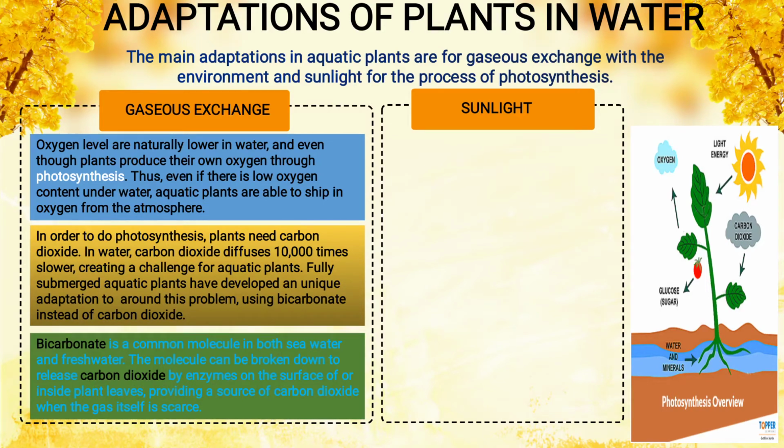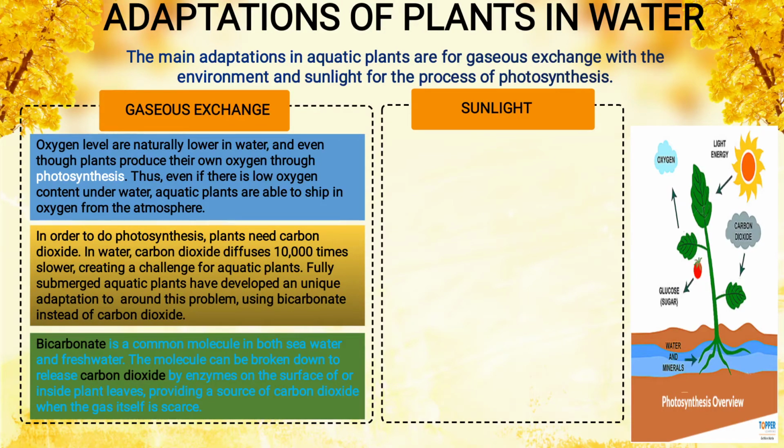Now we know sunlight is also very essential for photosynthesis. As you see in the image, it is described with the help of sunlight, light energy. They take carbon dioxide from the leaves, with the help of stomata opening. Photosynthesis occurs in the leaf and they produce glucose and give out oxygen, and they take water and minerals from the soil with the help of the root. This whole image is showing photosynthesis.